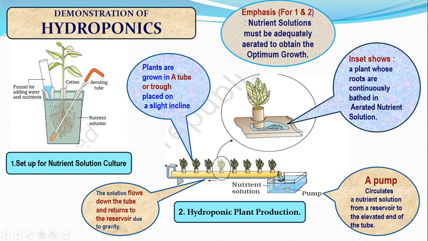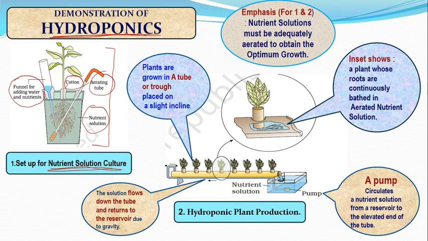Now, a very good explanation and demonstration of hydroponics. See, in these slides I am trying my best to show the main techniques and demonstration of hydroponics. We can understand hydroponics through two important setups. The first setup is of nutrient solution culture, where a single plant is cultured. What is very important for your NEET examination? This diagram may be given as a question, and we have 1, 2, 3, 4 labelings. There will be A, B, C, D, and you will have to identify what should be A, B, C, D for the labeling.